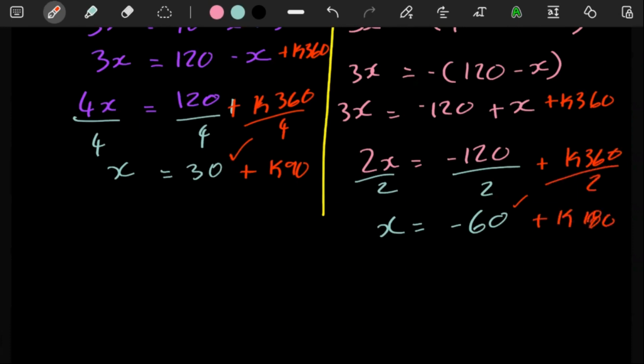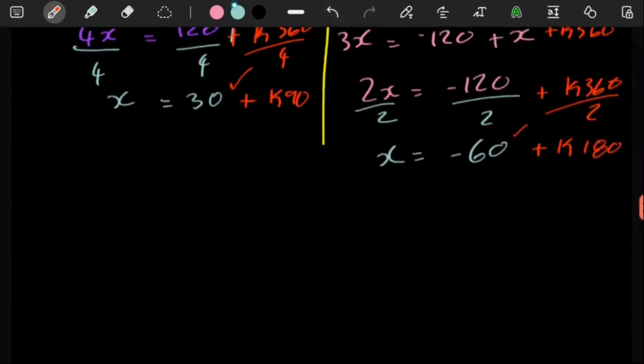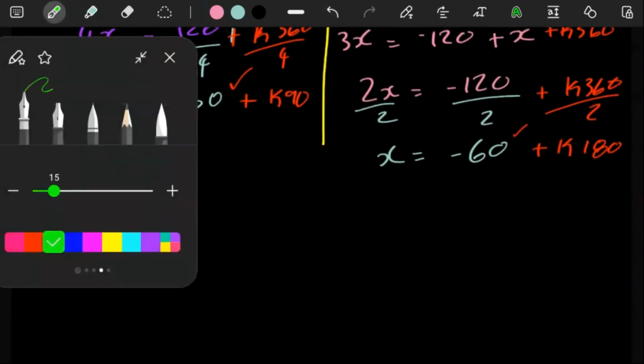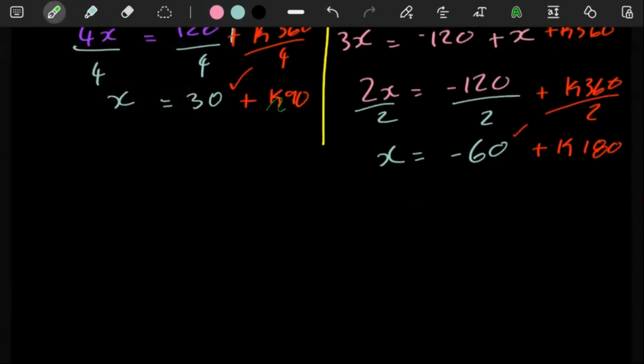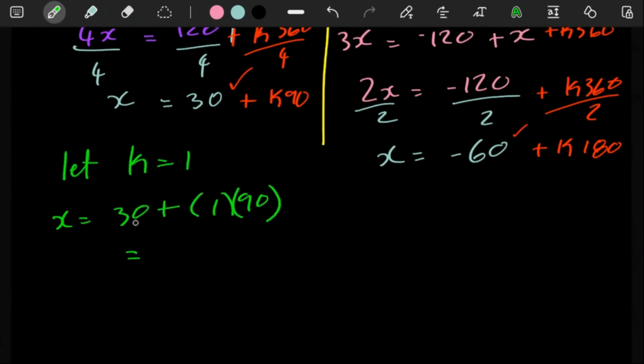So even though you're solving for x, you want to have that there. The reason is when you're done with your answers, for you to get other valid answers, wherever k is, you're going to just throw integers there. For example, this side here, let k equal 1. If k is 1, you're going to have 30 plus 1 times 90, which is just going to give you 120.